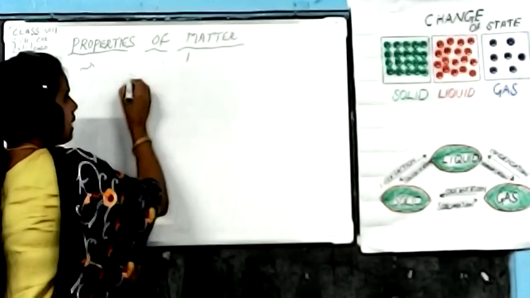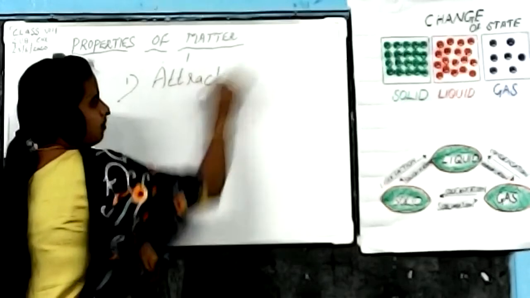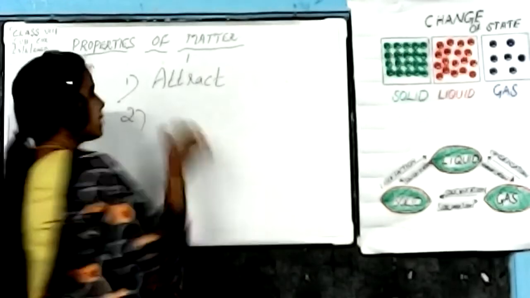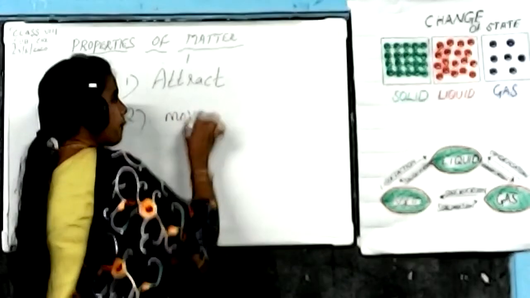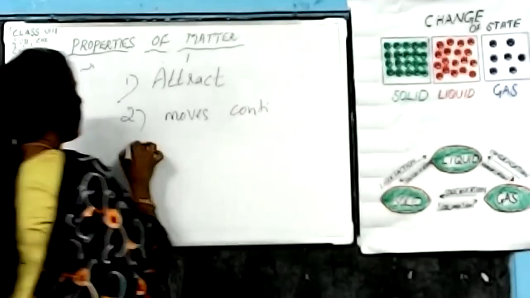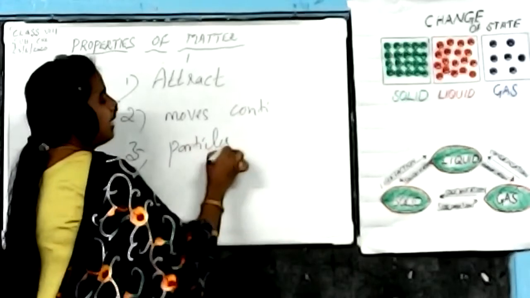First, particles attract each other. Second, particles move continuously. And the third one, particles have a distance between them.